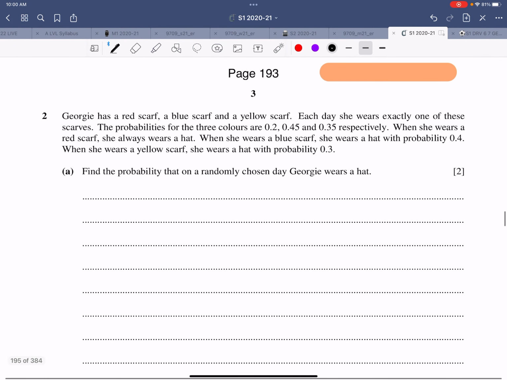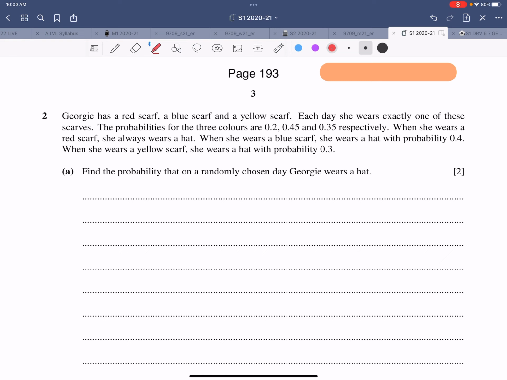The next question is, a person named Georgie has a red, a blue, and a yellow scarf. Each day she wears exactly one of these scarves. The probabilities for the three colors are given as 0.2, 0.45 and 0.35. So it's red, blue and yellow.